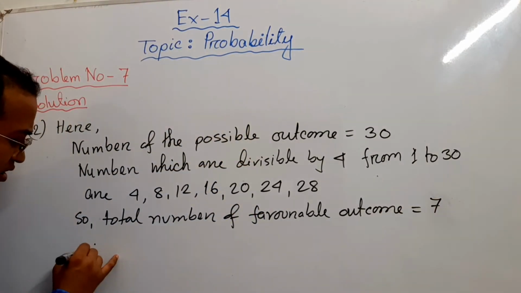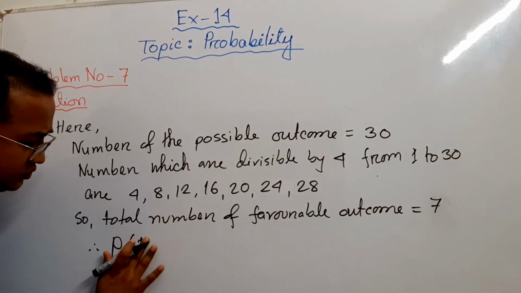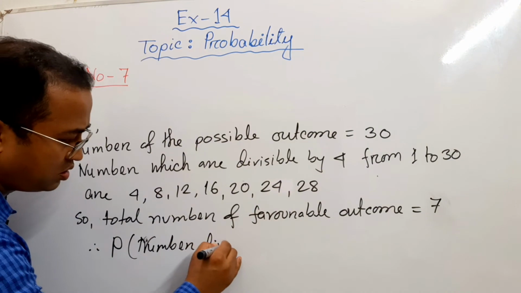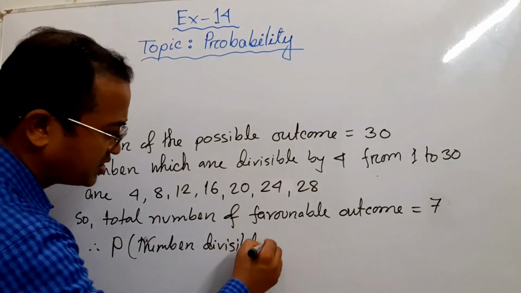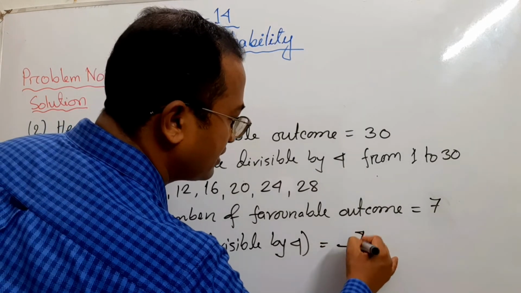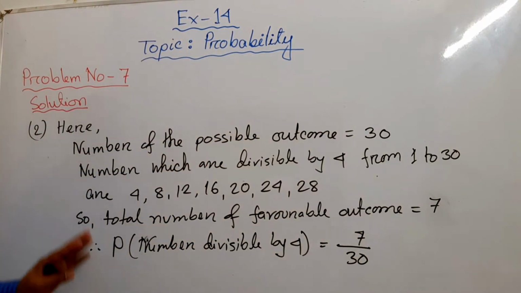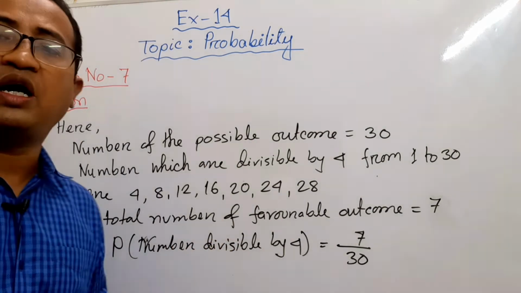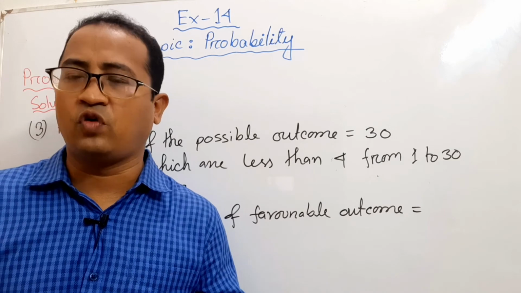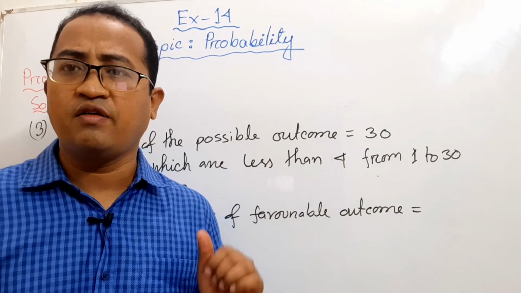So the probability of a number divisible by 4 is 7 by 30. So this is the probability of a number divisible by 4. Third question, that is less than 4. The probability of a number being less than 4.